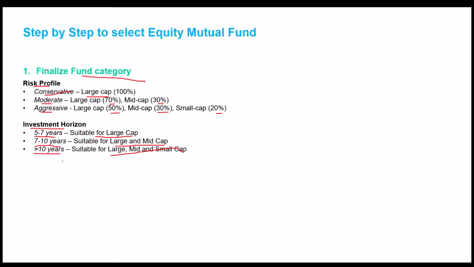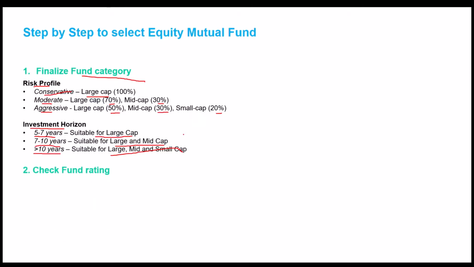The larger the horizon, you can take more risk and generate higher returns and invest in mid and small cap categories as well. Anything less than 5 years, as I mentioned in my last video, is not suitable for equity mutual fund category, and then you should look at debt mutual funds if you have an investment horizon of less than 5 years. And as I mentioned earlier, I have put a series on the debt mutual fund as well, so please refer to that.